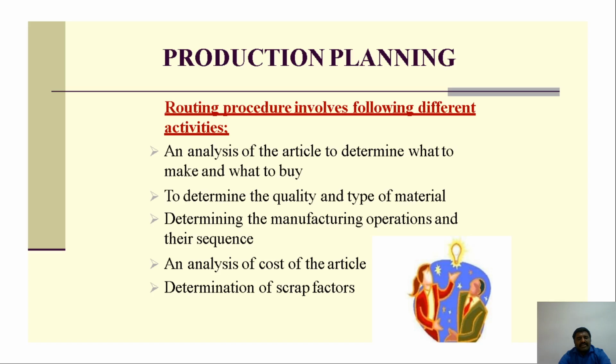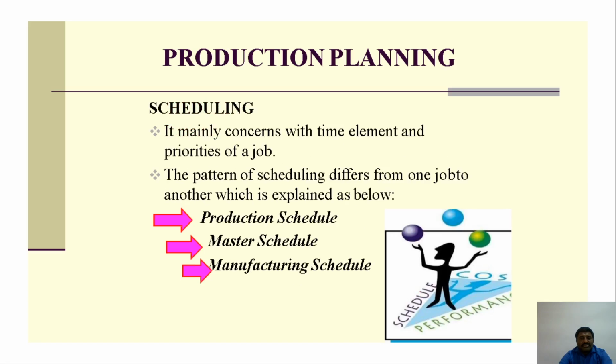Just now I said, there will be the material we have to take, at what cost, what quality, the type of material, the manufacturing operation sequence, the cost, and the scrap. All this comes in the routing procedure here.